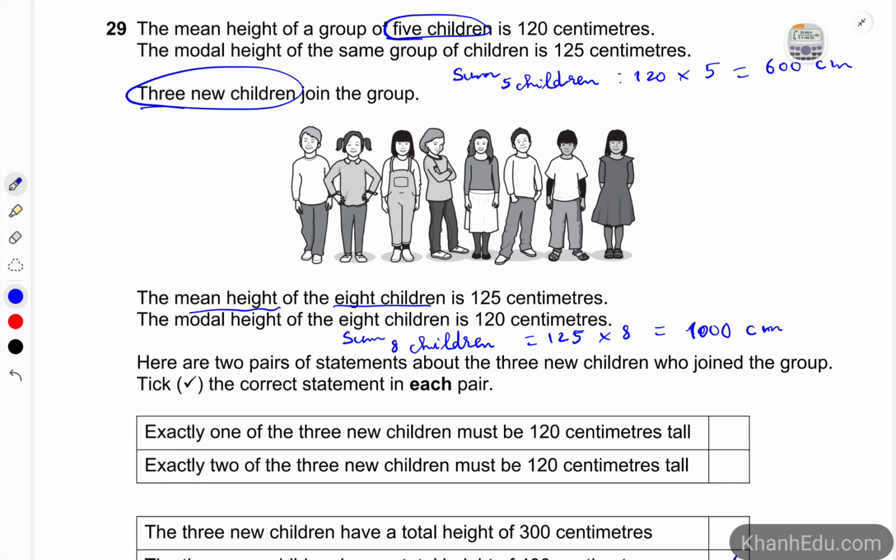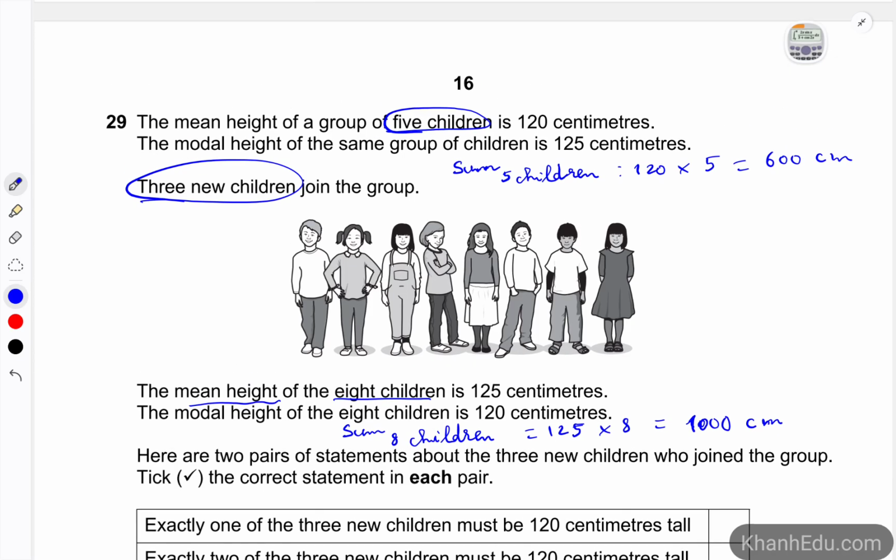Alright, so how about the 1 or 2? Exactly 1 of the 3 new children must be 120. Exactly 2 of the 3 new children must be 120. There is a clue in this exercise. That is the modal height of the same group of children is 125 centimeters.